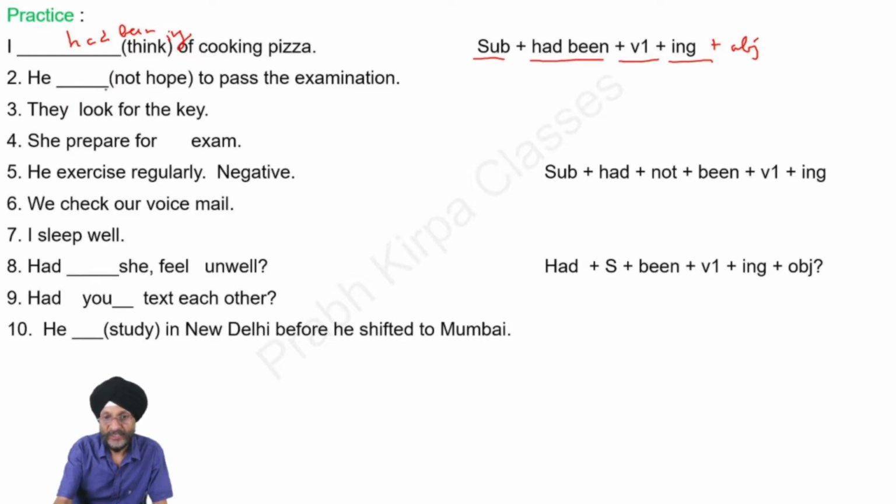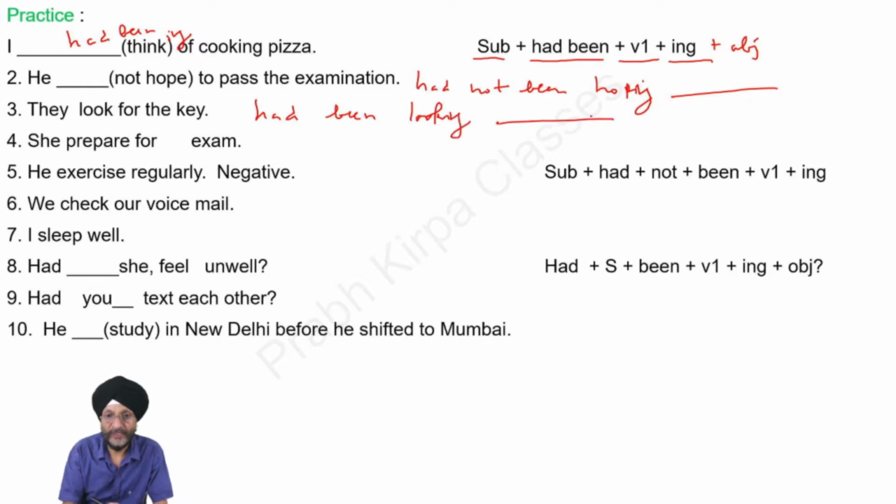Next, he dash not hope. He had not been hoping to pass the examination. They look for the keys. They had been looking for the keys. She prepared for the examination. We will write it as she had been preparing.